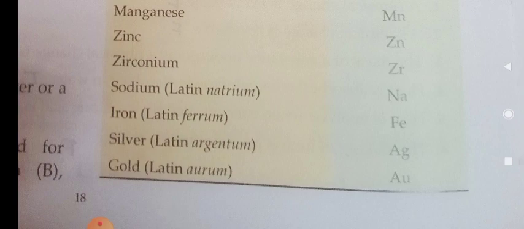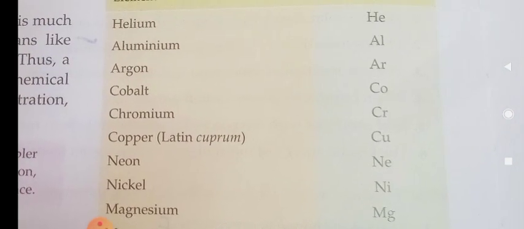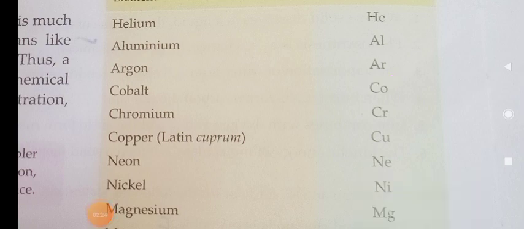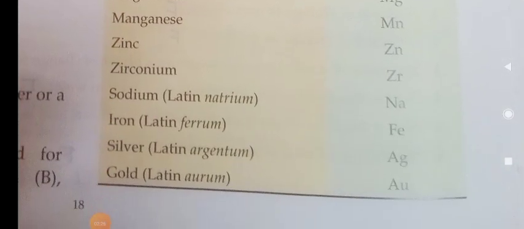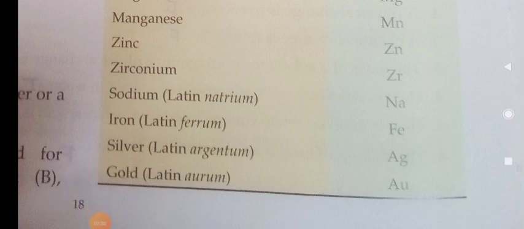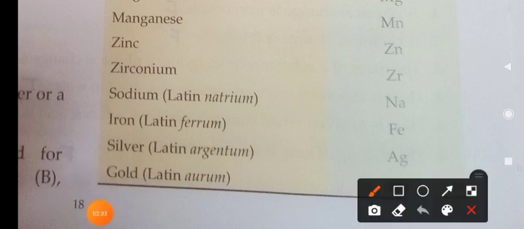Already we have seen for argon we have Ar, isn't it? In order to avoid the confusion, silver is named by its Latin name, Ag.